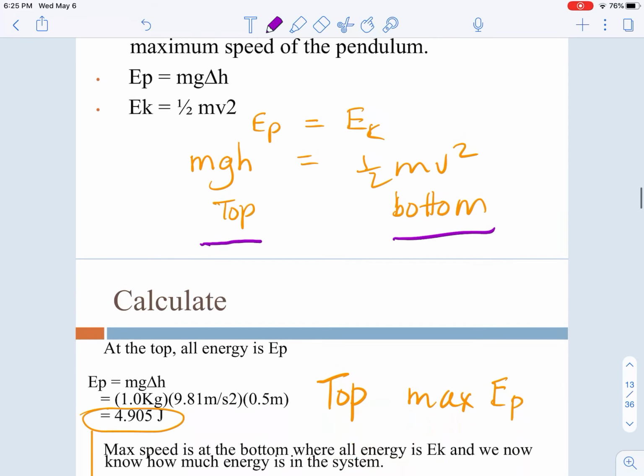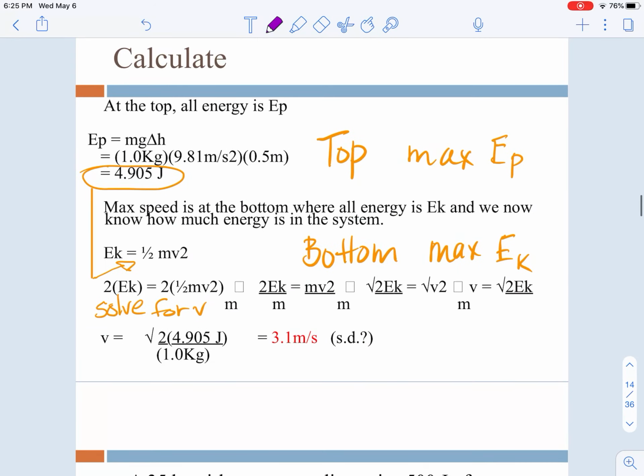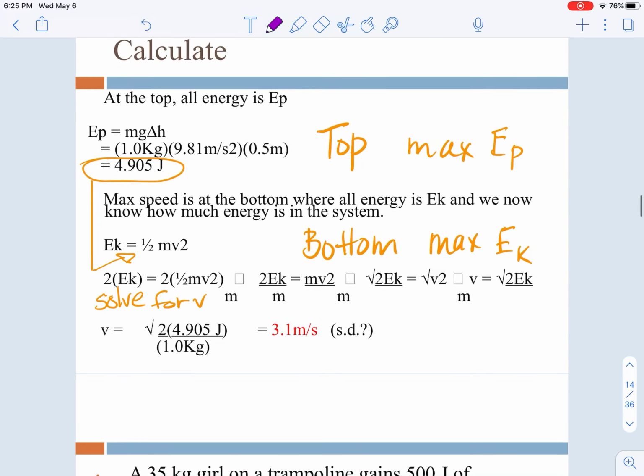And this example of the pendulum is looking at how the potential at the top is equal to the maximum kinetic at the bottom. And so what we're finding out here is a way to solve for one of the values that you don't have. In this case, they're looking for what the velocity would be.